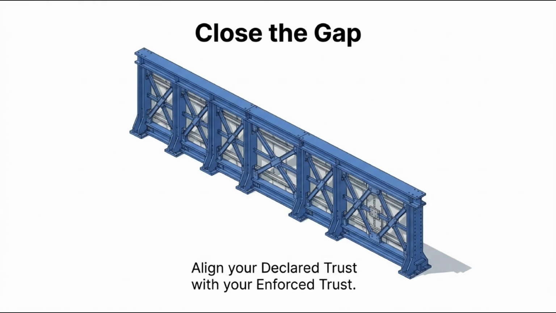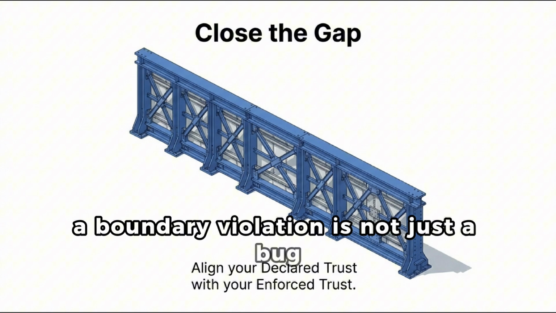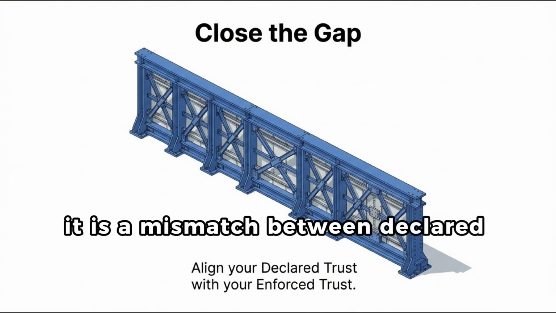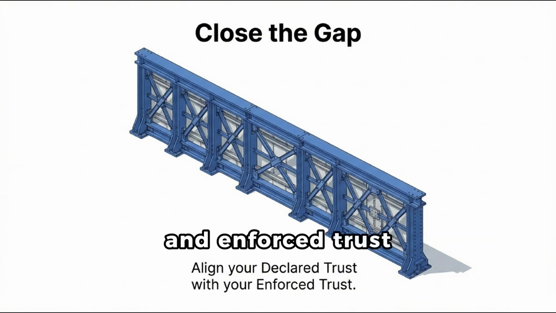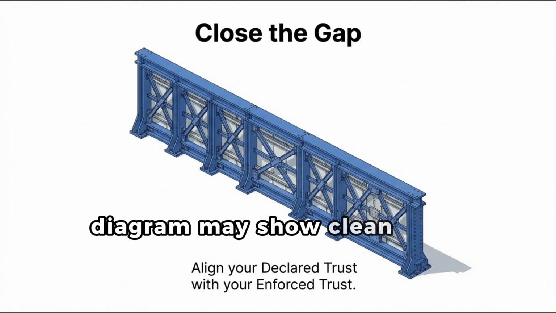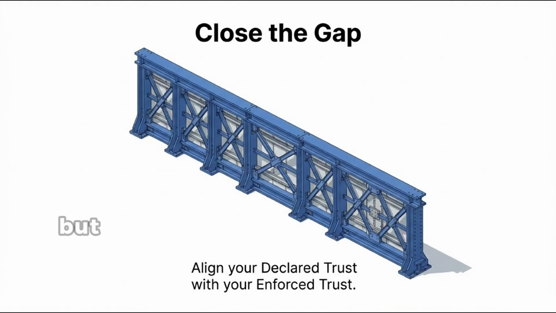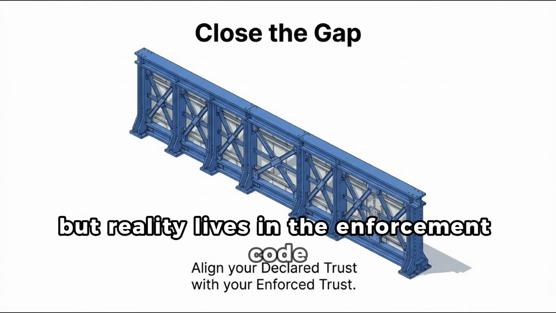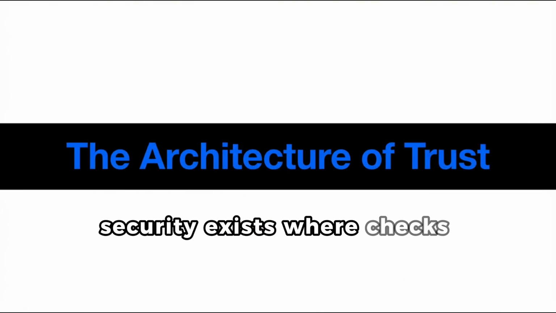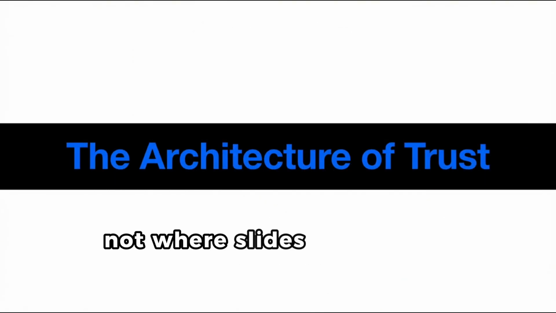Let's wrap it up. A boundary violation is not just a bug. It is a mismatch between declared trust and enforced trust. Your architecture diagram may show clean lines between zones, but reality lives in the enforcement code. Security exists where checks execute, not where slides draw boxes.